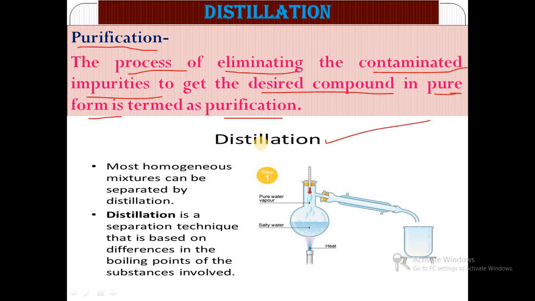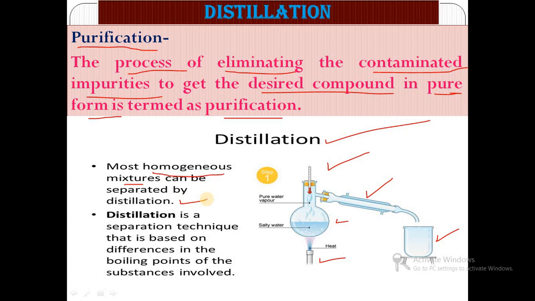In the case of distillation, there is a diagram. In this diagram there is a round bottom flask, a burner, a water condenser, and a receiver. A simple diagram. Most homogeneous mixtures can be separated by distillation.